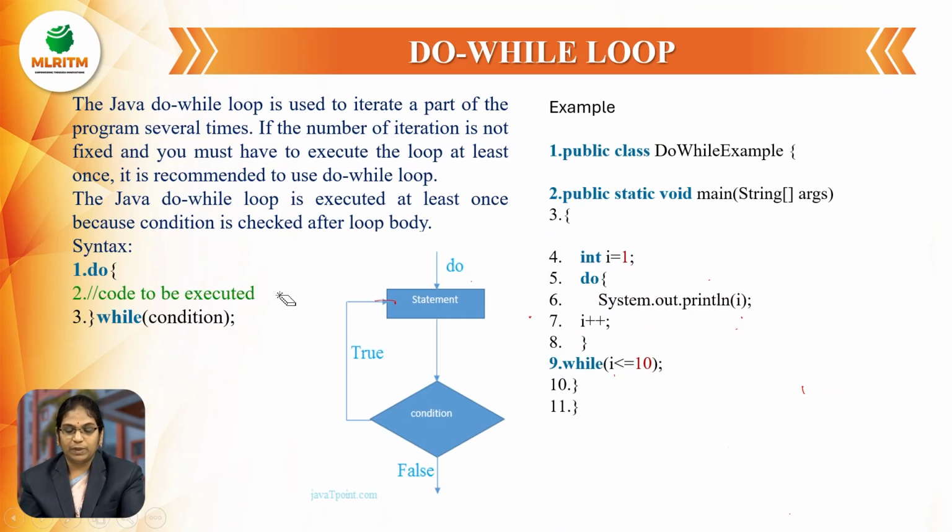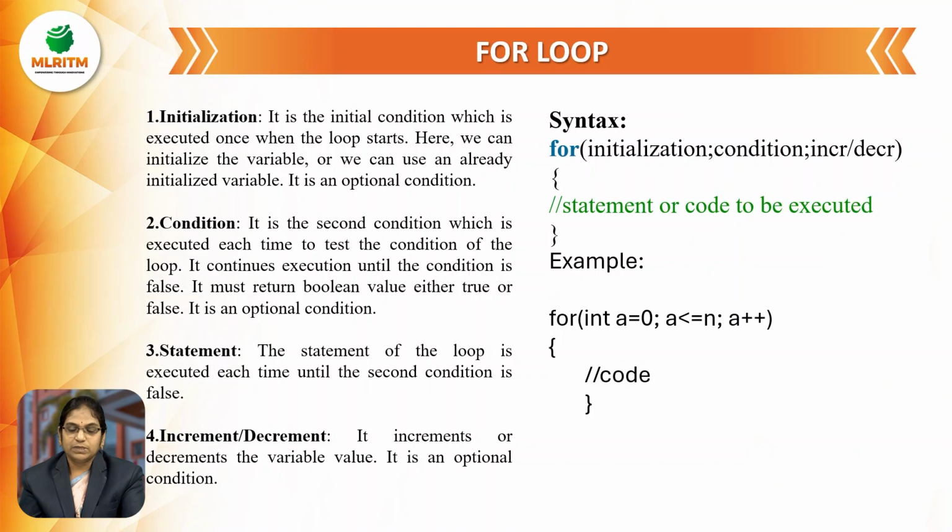And next, the for loop. While is used when we don't know how many times the loop has to be repeated, and do while is also the same case, but we want to execute at least once irrespective of the condition, so it is better to choose do while. And for loop, when we know how many times the loop has to be repeated, in such cases we can prefer to use the for loop.